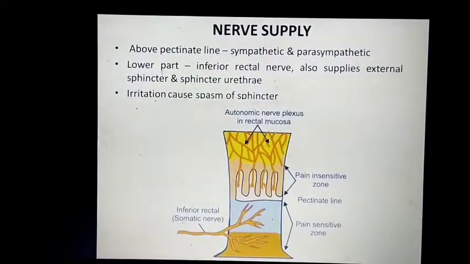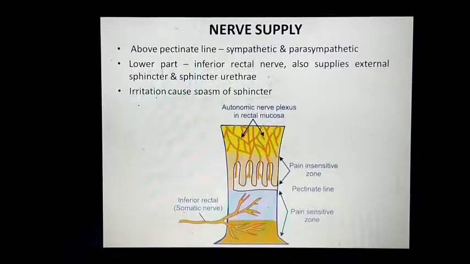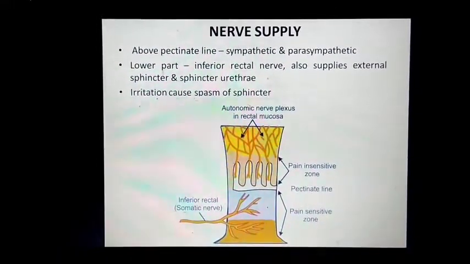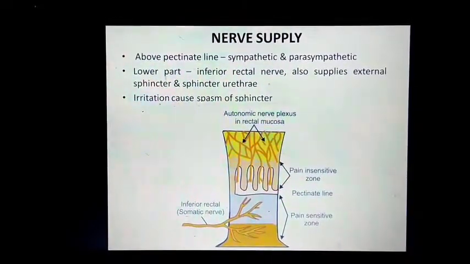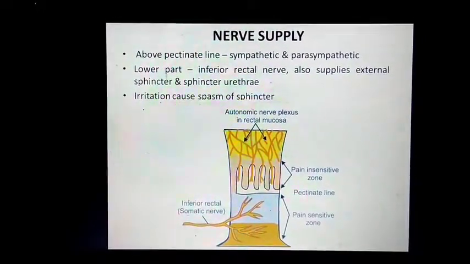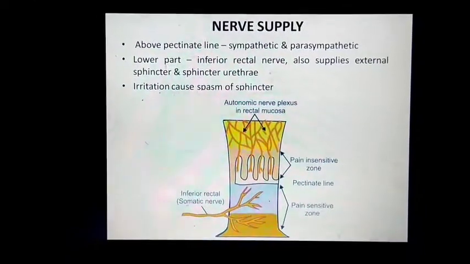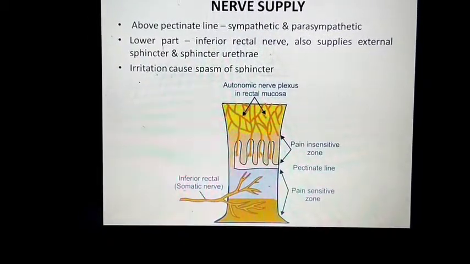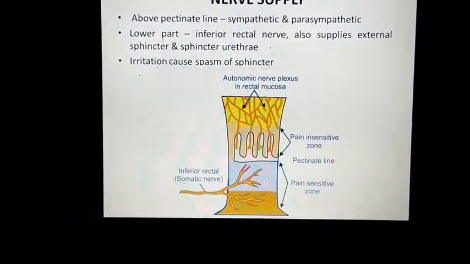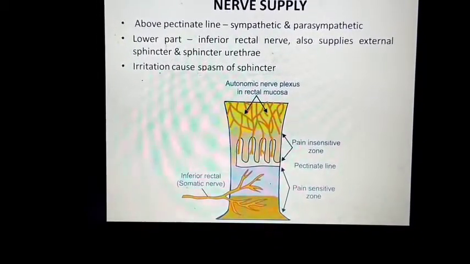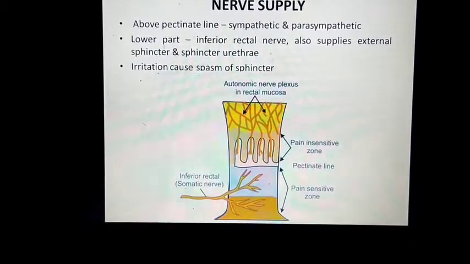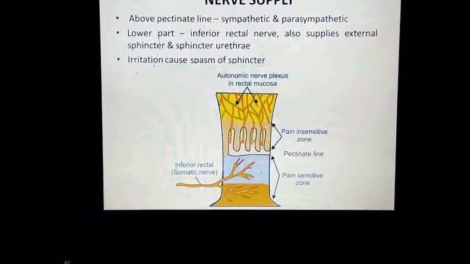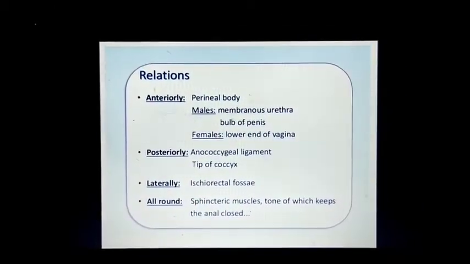Nerve supply above the pectinate line is by the sympathetic and parasympathetic. In the lower part, the inferior rectal nerve also supplies the external sphincter and sphincter of urethra, and irritation causes spasm of the sphincters. Because of the somatic nerve supply there is pain sensation in external piles and fissures, and if there are internal piles, or internal fissures or ulcers, there is no pain because of their nerve supply.